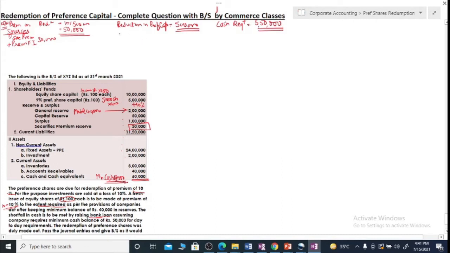We have to provide for capital. Herein we have two sources. One is free reserves, another is proceeds. Since in this problem the fresh issue amount is not given, we will utilize free reserves first, which will be transferred to CRR, and for the balance we will make proceeds available. We will go with the fresh issue. Now, in the free reserves, you see you have surplus of 1 lakh.